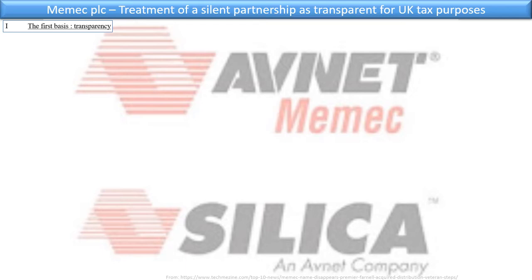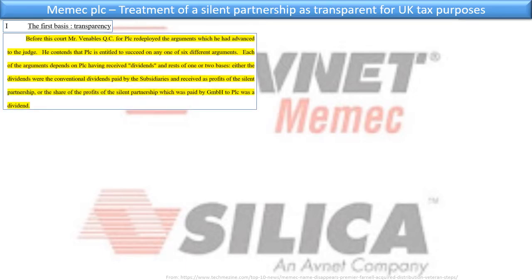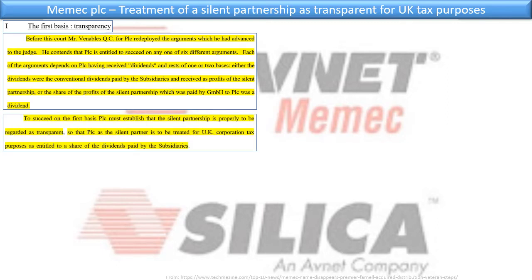The first basis was transparency, right? And it said before this court, Mr. Venables, QC for PLC, redeployed the arguments which he advanced to the judge. He contends that PLC is entitled to succeed on one of 6 arguments. We've just looked at that, right? So he then says, to succeed on the first basis, the judge says, PLC must establish that the silent partnership is properly regarded as transparent, so that PLC as a silent partner is to be treated for UK corporation tax purposes as entitled to a share of the dividends paid by subsidiaries.